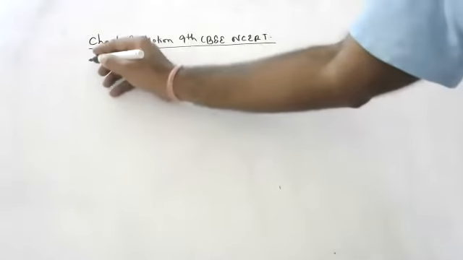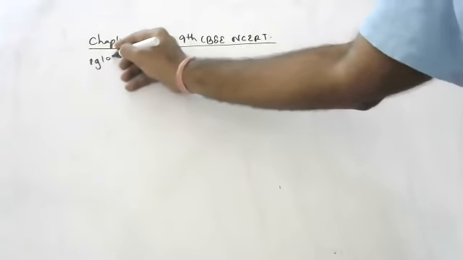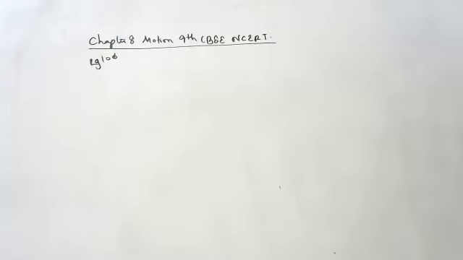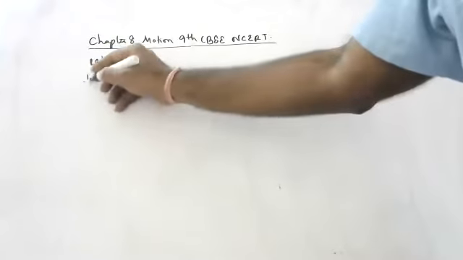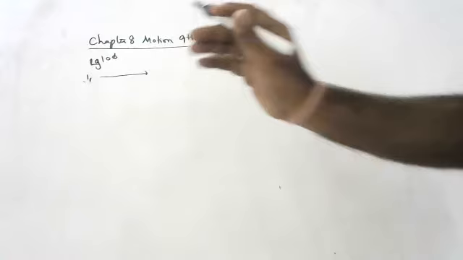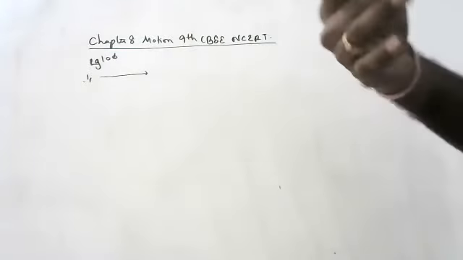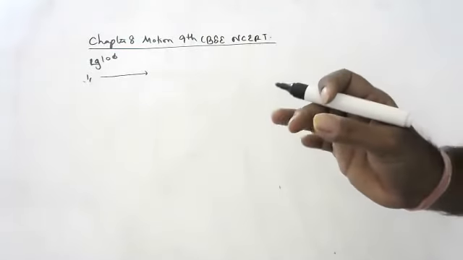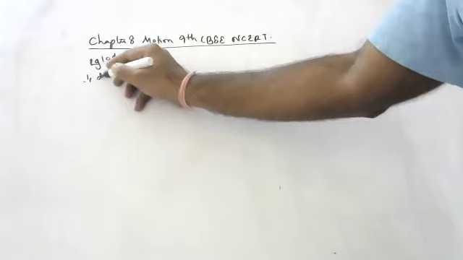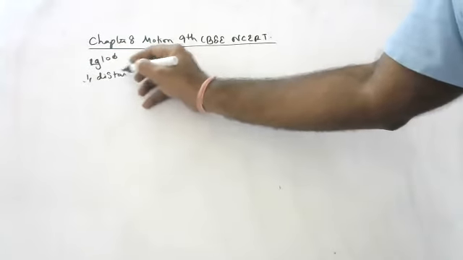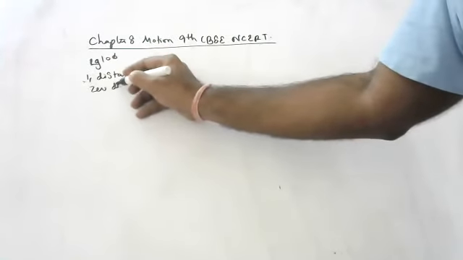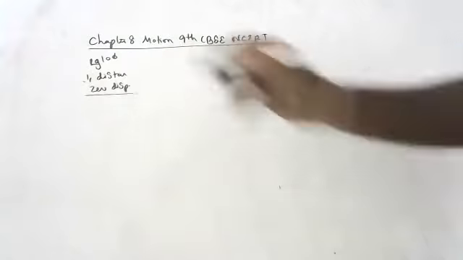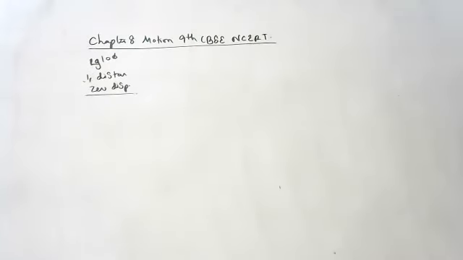First question, from page number 100, children. An object has covered some distance. Can it have zero displacement? After covering a distance, can any body have zero displacement? Yes or no, children? When is it possible?